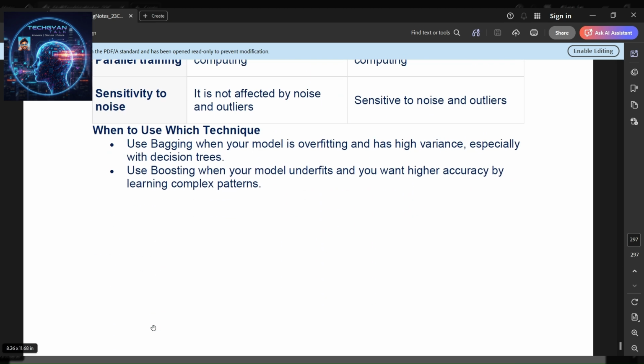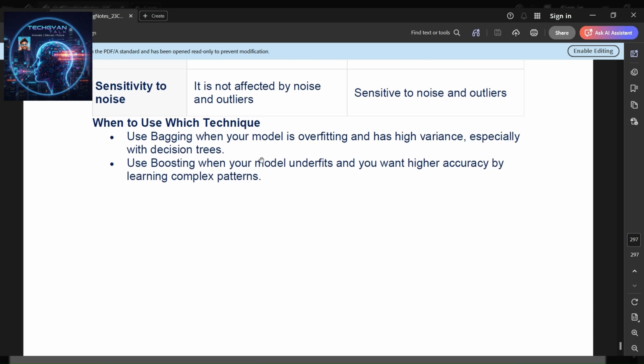When to use which technique? Use bagging when the model is overfitting and has high variance, especially with decision trees. Use boosting when your model underfits and you want higher accuracy by learning complex patterns. That's it about ensemble learning.